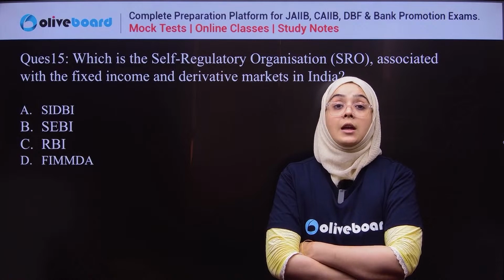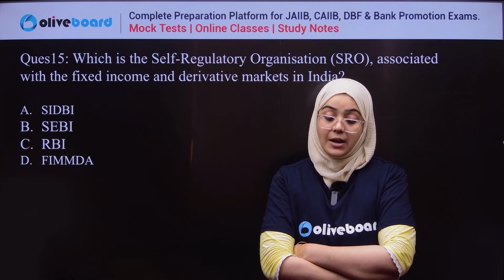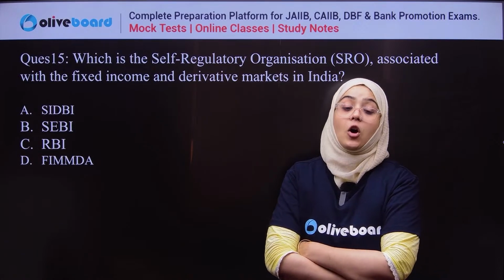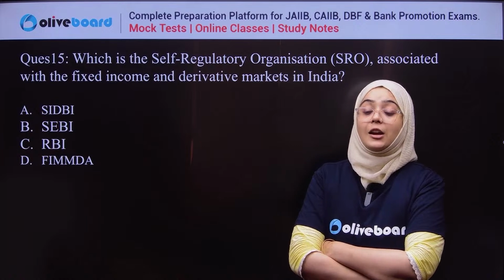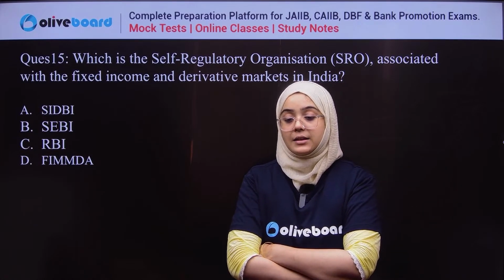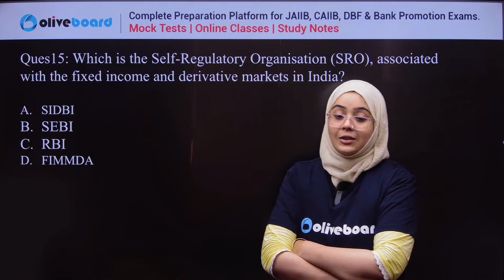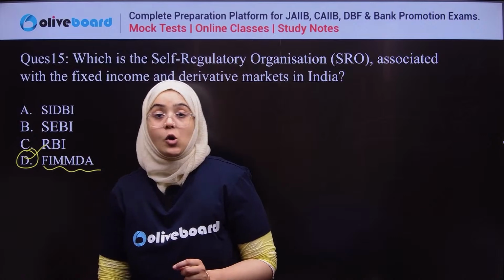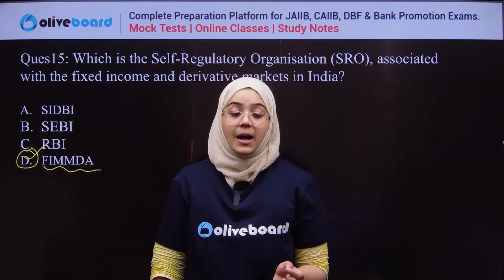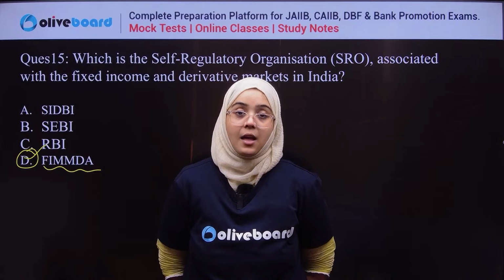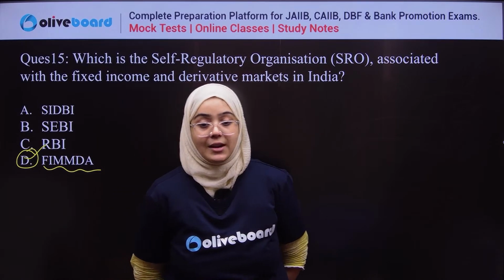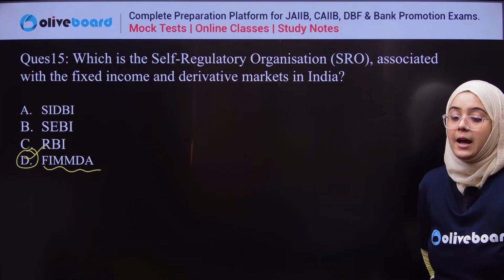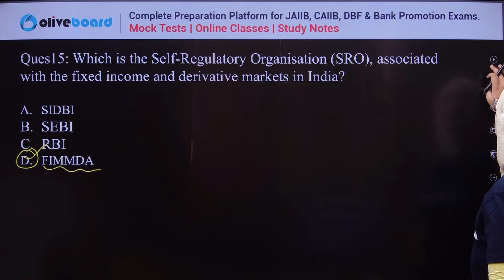You have to check the full form of FIMDA. Everyone in the comment section, just tell me the full form of FIMDA. So the correct answer for this question is FIMDA. And what is the full form of FIMDA? As you all know, it is Fixed Income Money Market and Derivatives Association of India. FIMDA is the correct answer. Clear? Done? Everyone? Good.